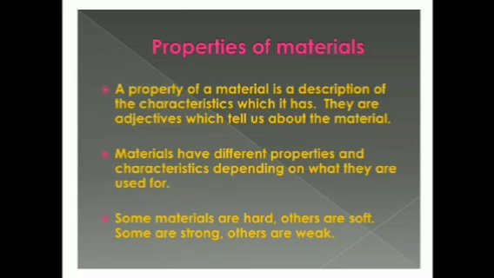If I am saying wood, there are many properties of wood which we need to understand. A property of a material is a description of the characteristic which it has. They have adjectives which tell us about the material. Suppose I am talking about glass. One very important property of glass is transparent. So you can say transparent glass, and that becomes the adjective.